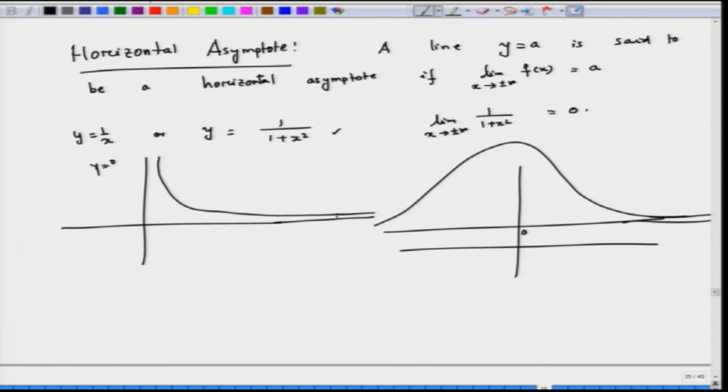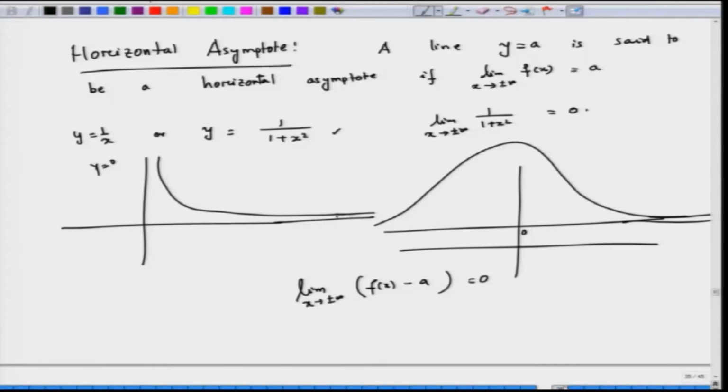So, the line y equal to a is a horizontal asymptote if the limit of f of x minus a, as x goes to plus or minus infinity, is equal to 0. There is nothing holy about the line y equal to a; we can consider this phenomenon for some other line, a slanting line too, which may not be parallel to the x axis.